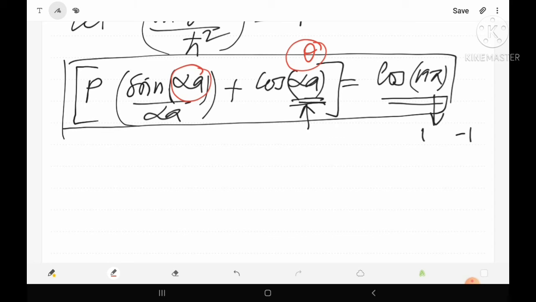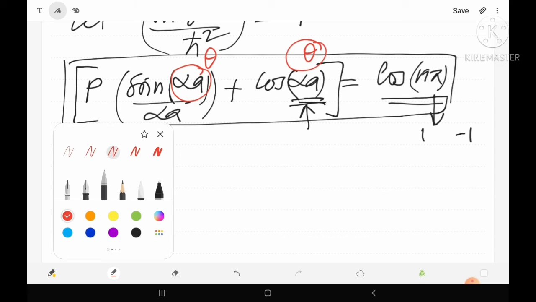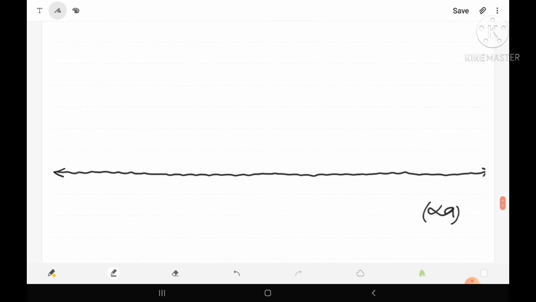Similarly here, alpha a plays the role of theta, so the value may be positive or negative. So let's do the scaling. In the graph, first of all the value of alpha a may be 0. Suppose this is the midpoint 0, this is pi, this is 2 pi, and this is 3 pi. Similarly it may have negative values: minus pi, minus 2 pi and minus 3 pi. These are the scaling of the horizontal axis, the alpha a axis.